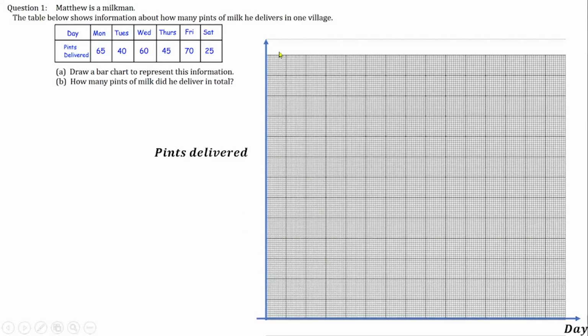But in case of your own graph, 5 may work. If you have one more box at the top, 5 may work. But in this case, 5 will not work. So what do I do? I need to increase the scale, the unit rather. I will use 10 units for 2 centimeters. So I put 10, 20, 30, 40, 50, 60, 70, which is the highest one. If I like, I can put 80, and we'll stop like that.